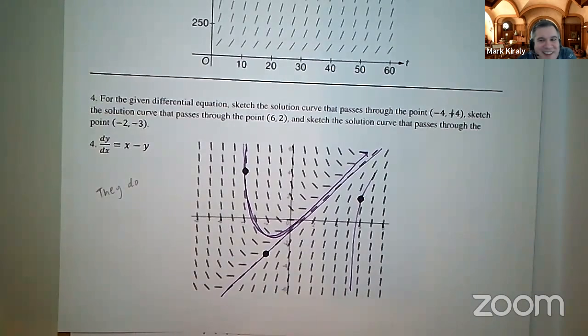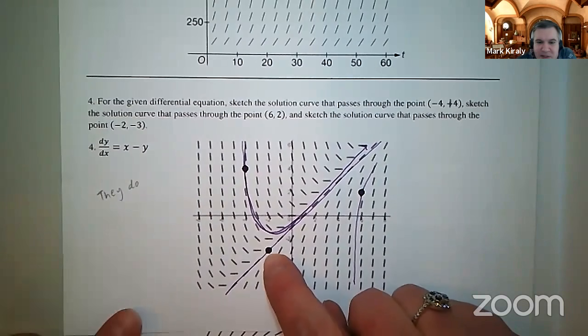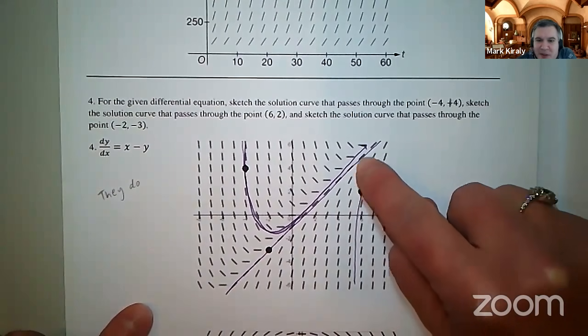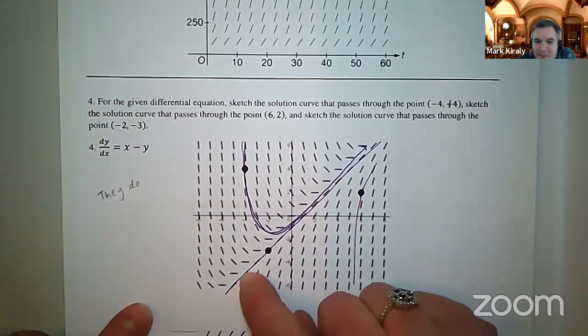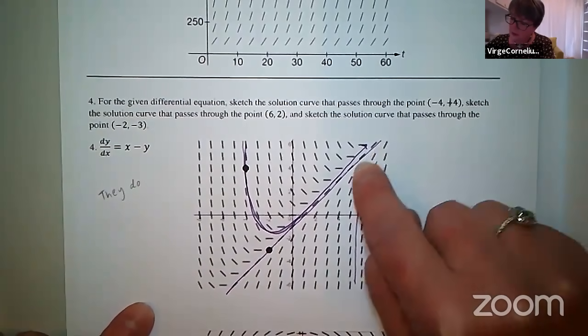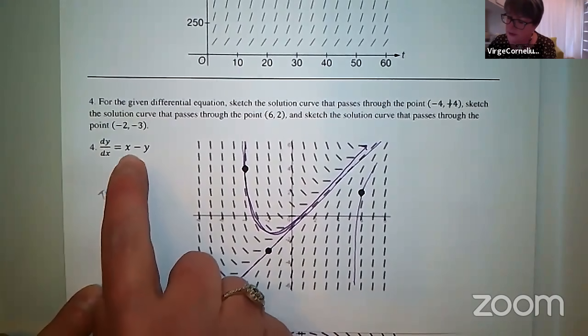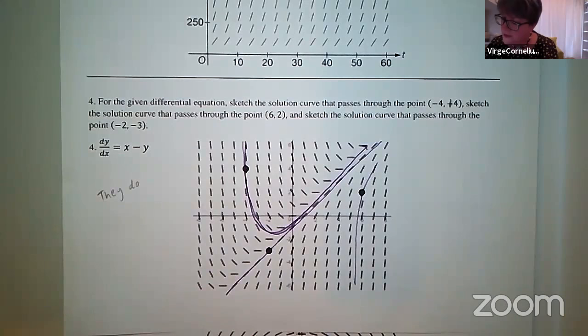And then at -2, -3, I notice your point doesn't stop at either of these zeros here. It keeps passing right through, unlike mine from that earlier problem. Why didn't I stop? Well, this differential equation here doesn't have any places where it's not defined. In other words, I'm not dividing by x or dividing by y.